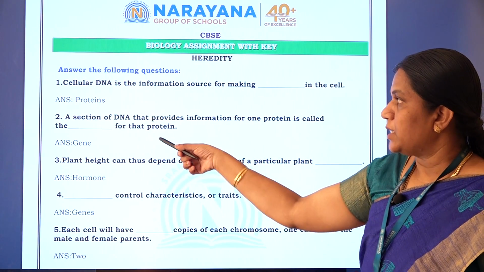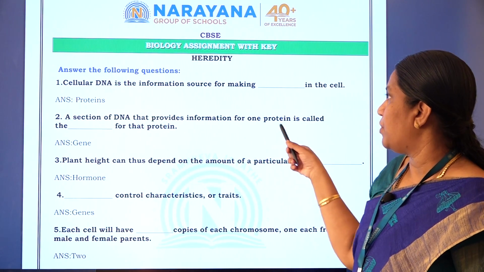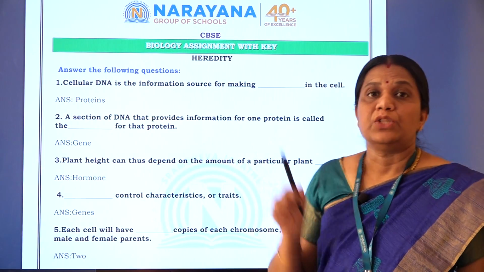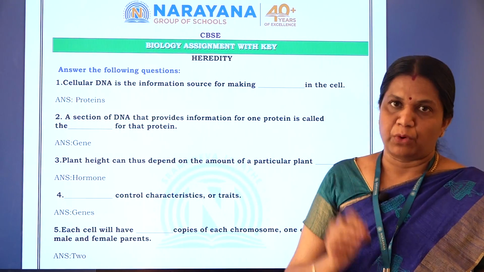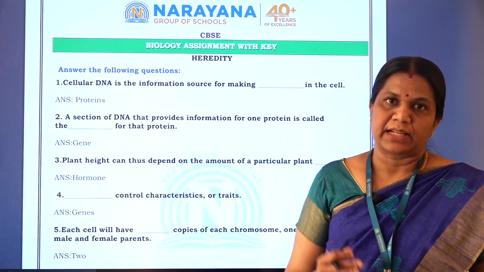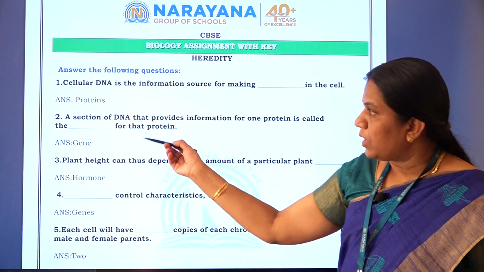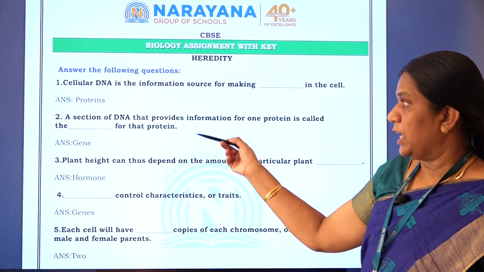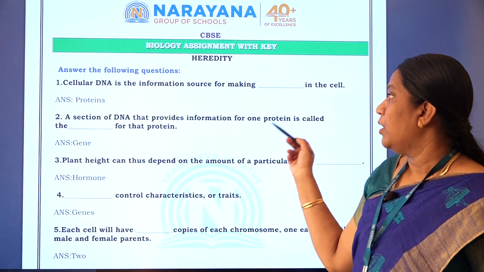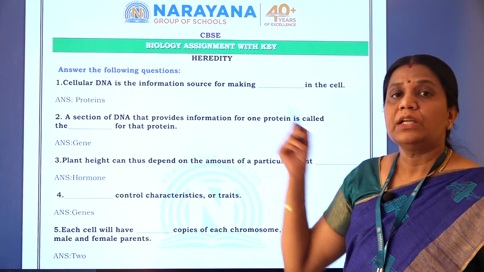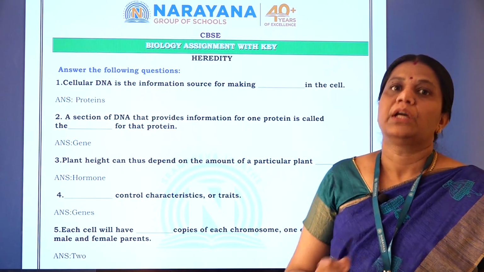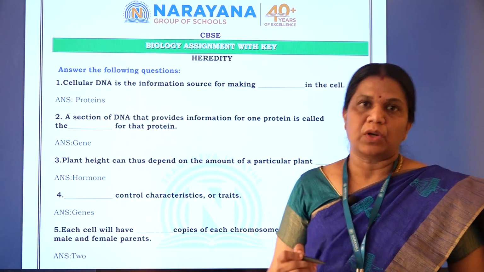Then second question: a section of DNA that provides information for one protein is called the gene. So what is a gene? A bit of protein that decides a particular character is called a gene. The section of DNA that provides information for one protein is called the gene for that protein, that is, for a particular character.